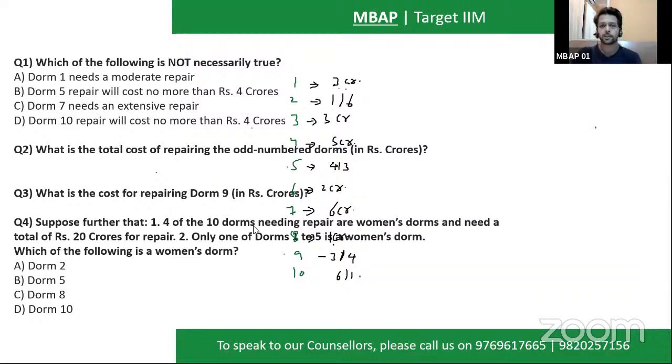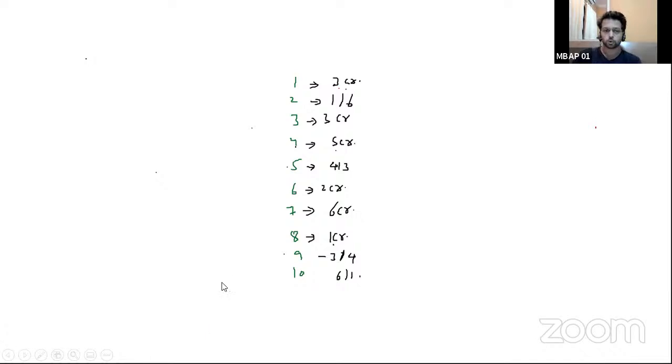What is the total cost of repairing for odd number DOMs? Odd number DOMs. Tell me the total cost of odd number DOMs. Odd numbers are 1, 3, 5, 7, and 9. So I need to add values like 3, 3, 3, 4, 6, and 4, 3. Any of the given values. So you can add 3, 3, 3, 6, and 4. What is the sum of the total value? Come on. What is the sum of total value?